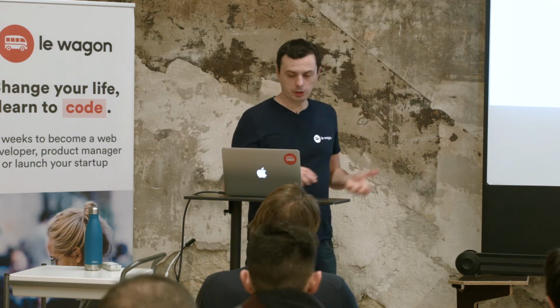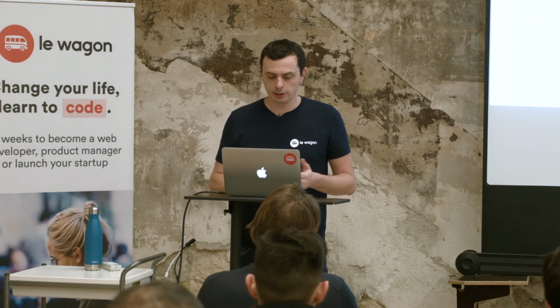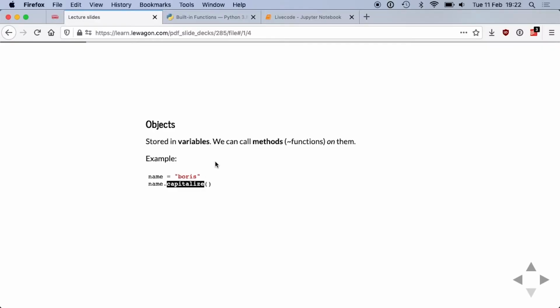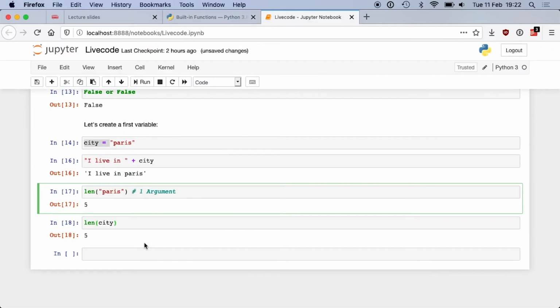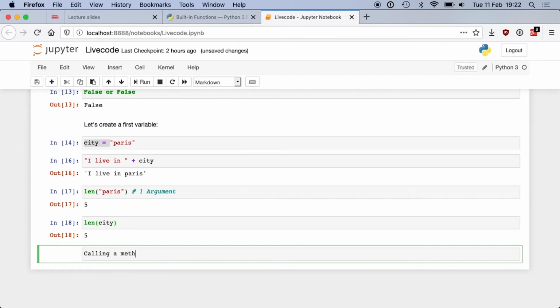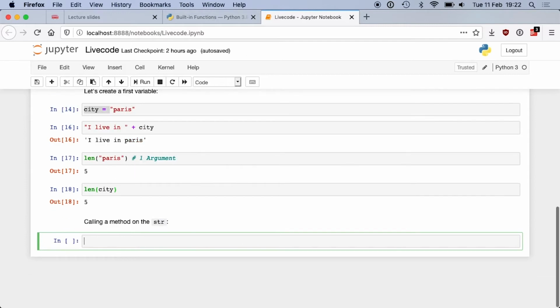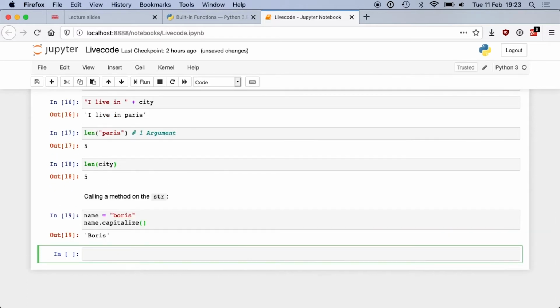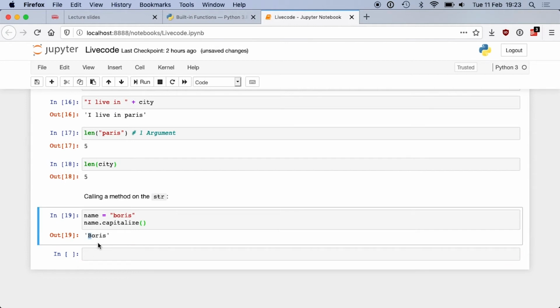So when you read that, you need to understand that this is a string, and I'm calling a method on the string. So I'm doing name equal Boris, name dot capitalize. The result I get, what gets returned by the capitalize function, is a new string with a capital B.